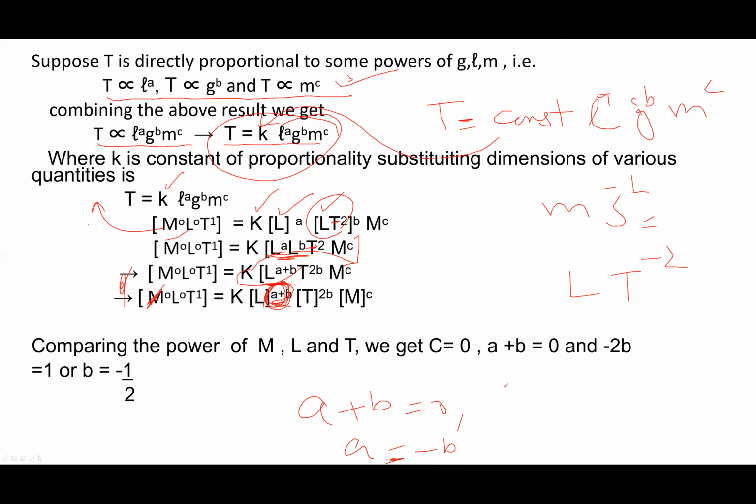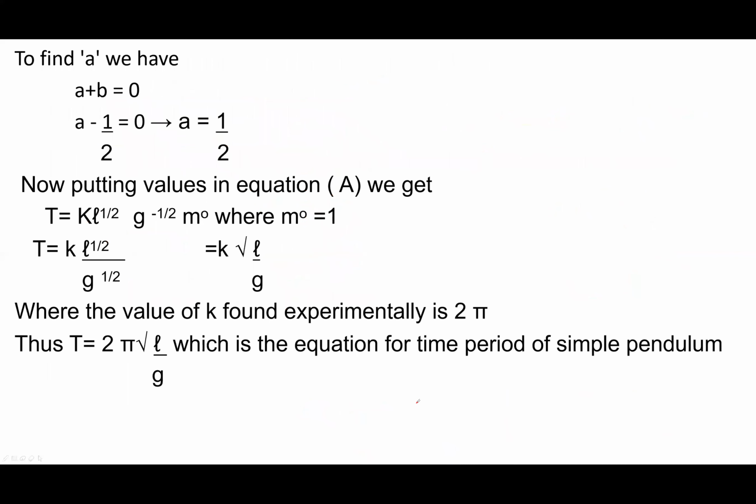Now minus 2b is equal to 1, so b is equal to minus 1 by 2. So a is equal to 1 by 2. If you put the values in this equation, this is the value.